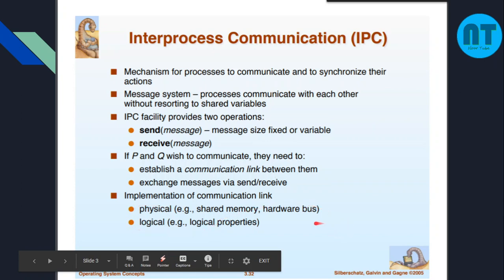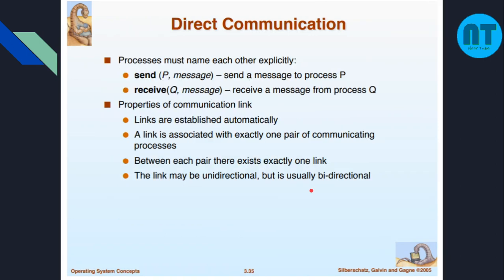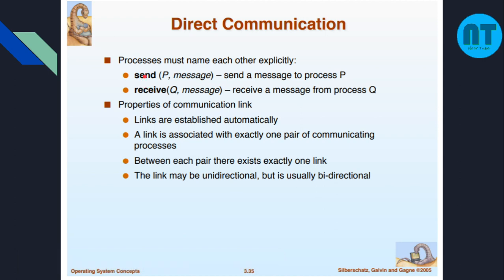This is how send and receive will help you to establish a link and then communicate data or a message between one another. Now, direct communication is when a process sends data directly to another process. It is called direct communication, also called explicit communication.